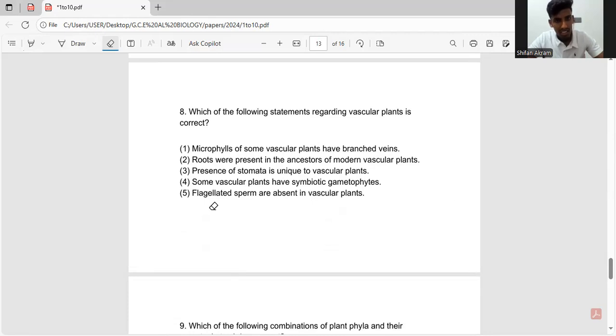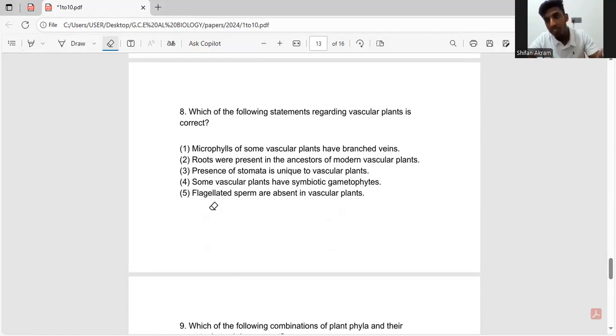The fourth answer says some vascular plants have symbiotic gametophytes. Vascular plants on the land surface can make their own food using photosynthesis. But what about the vascular plants that are underground? They have no reach for light, so how will they produce their own food?